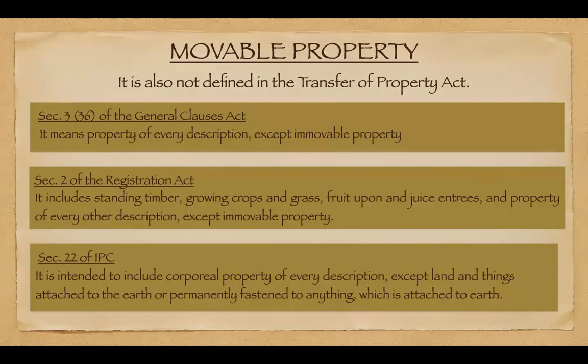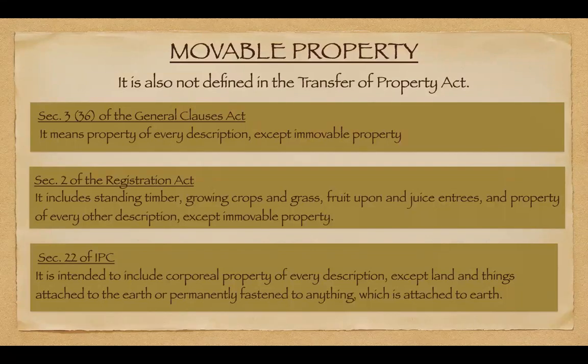I said Section 22 of the IPC clearly defines property because it not only says what it includes, but also what is not included as movable property. So it says clearly that movable property is every tangible property, except the land and things that are attached to the earth.